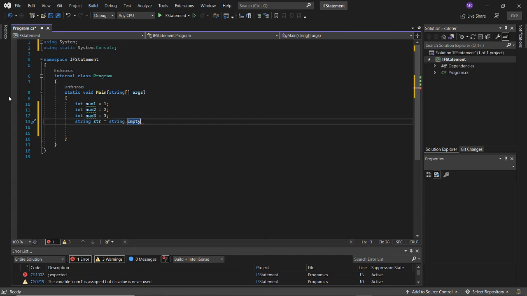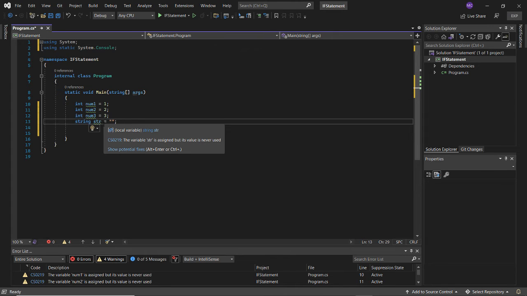Empty string is a way to put a value inside of a variable without leaving it actually empty. Now, I could use this empty string, or I could have just went on ahead and done that. And that's just as good to the IDE and to C sharp. C sharp says that's an empty string also. So I really didn't have to write out empty string, but I was just showing you as a placeholder how you can write the word actually empty string. Okay, so I'm going to leave that right there.